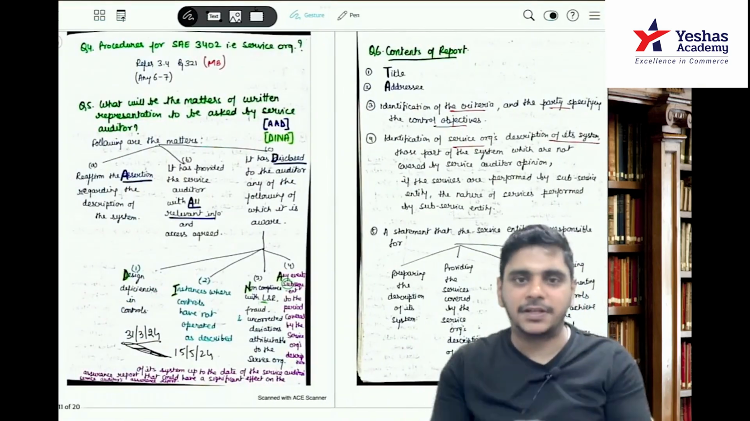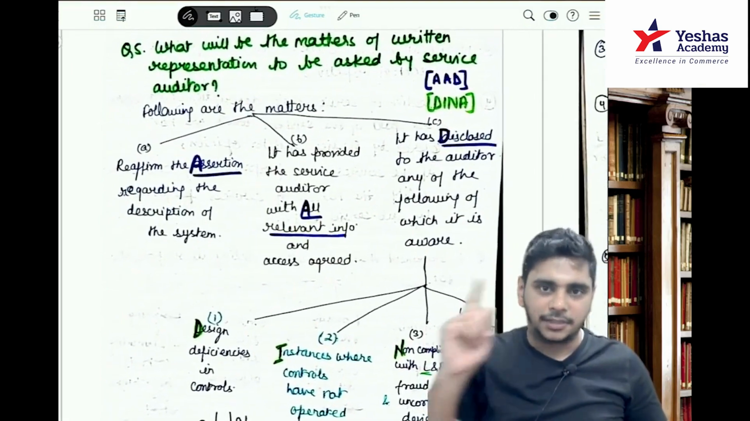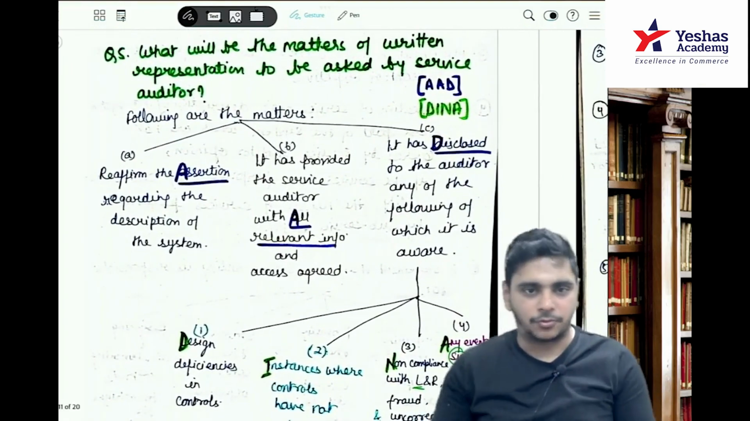Read 5 and 6, because 7 is important, we will do it later on. Read 5 and 6, the WRs and contents of the report. Read 5 and 6.